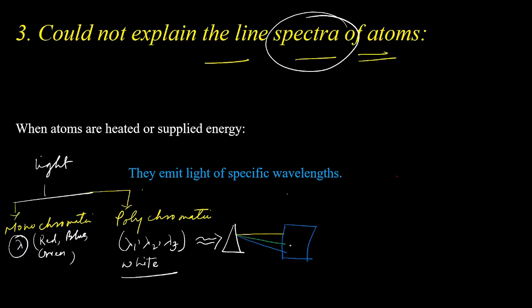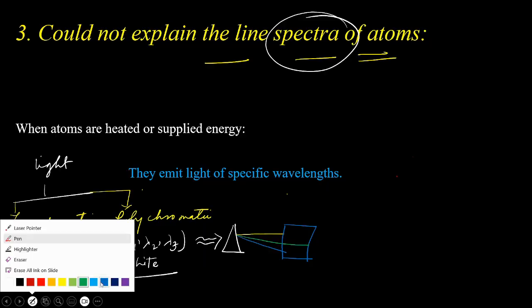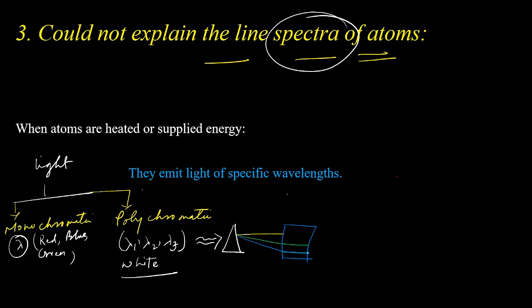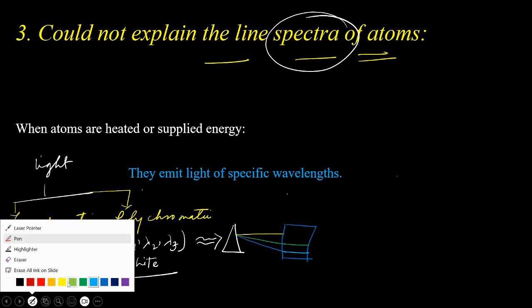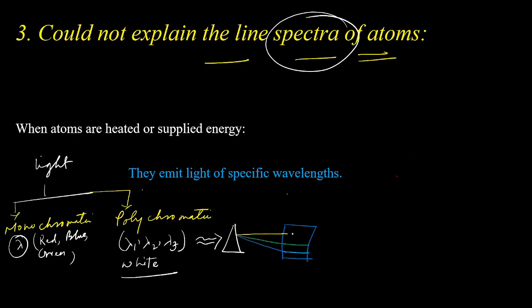So here you can see different types of lights observed on the screen. This is the screen, and here you can see different types of lights. So this is a spectra. Okay. So this is how a spectra is observed.